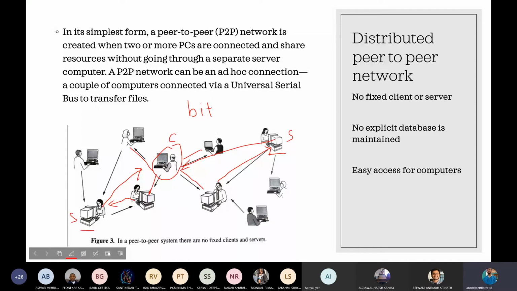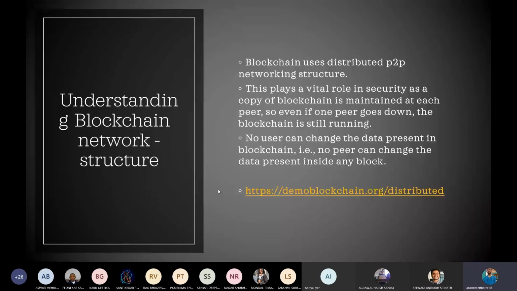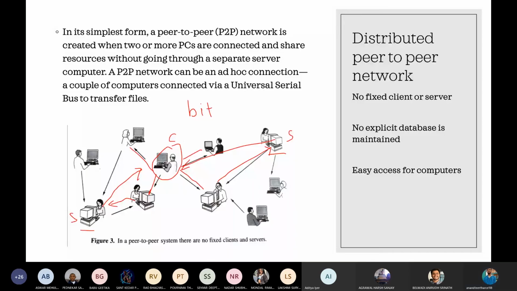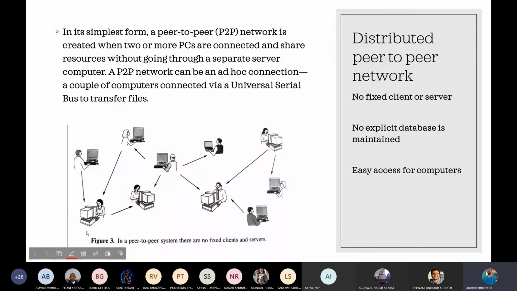So now that we know what a distributed peer-to-peer network is, let's see how it works in blockchain. So for this, I need to go back. One second. I'll erase all this.